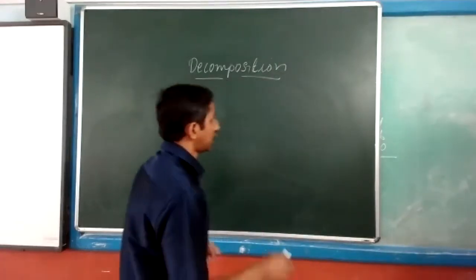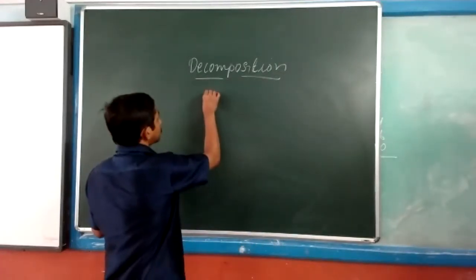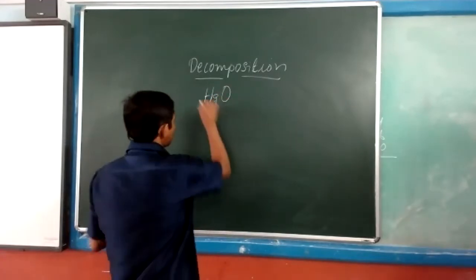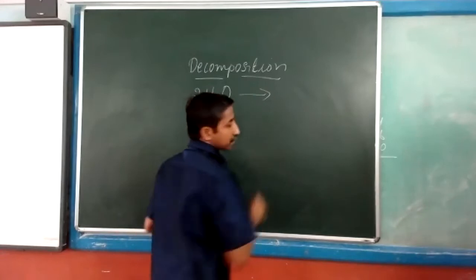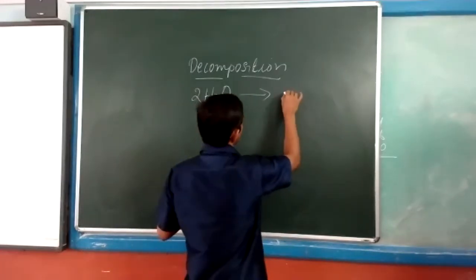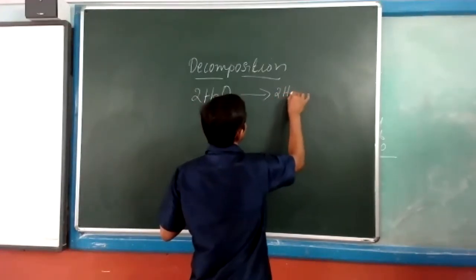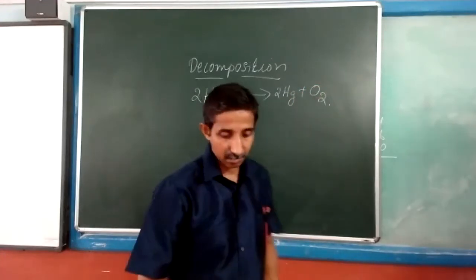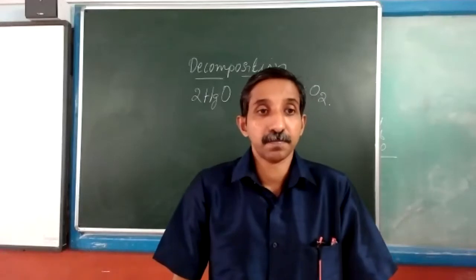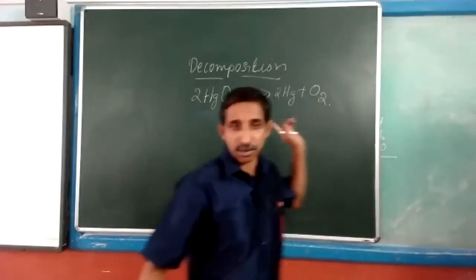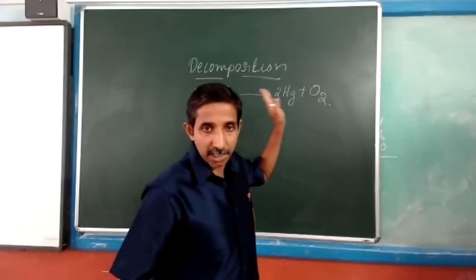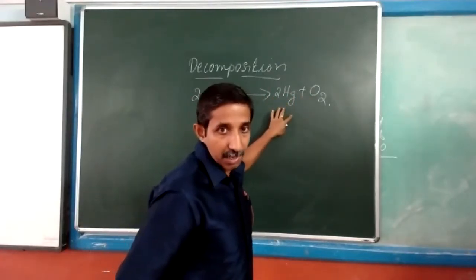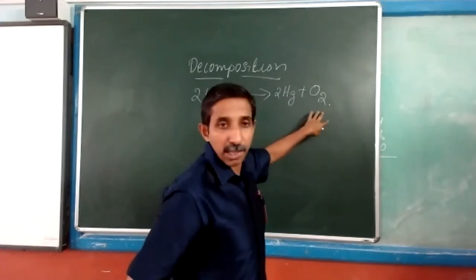I will write the equation here: HgO gives... two molecules of mercuric oxide, when decomposed, give two atoms of mercury and a molecule of oxygen.